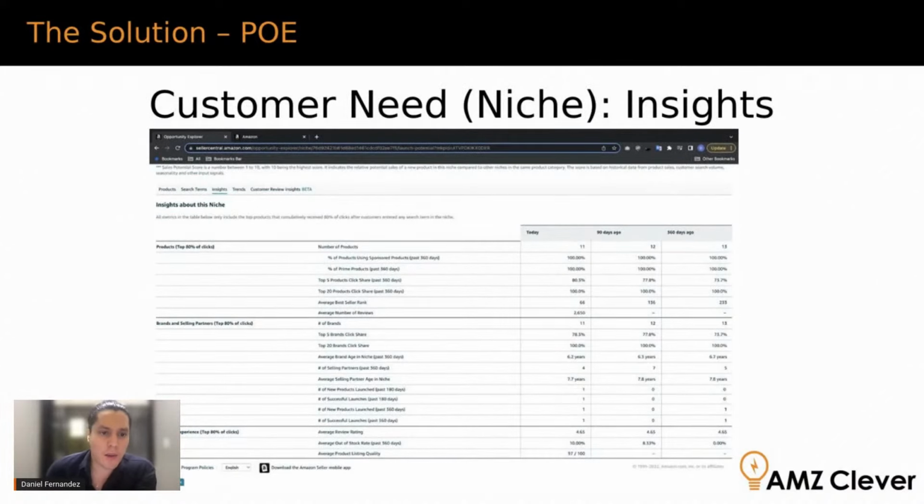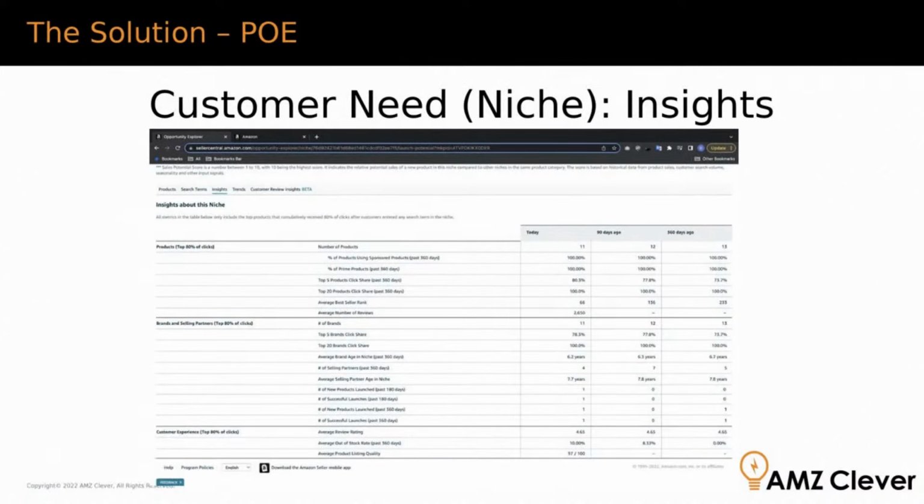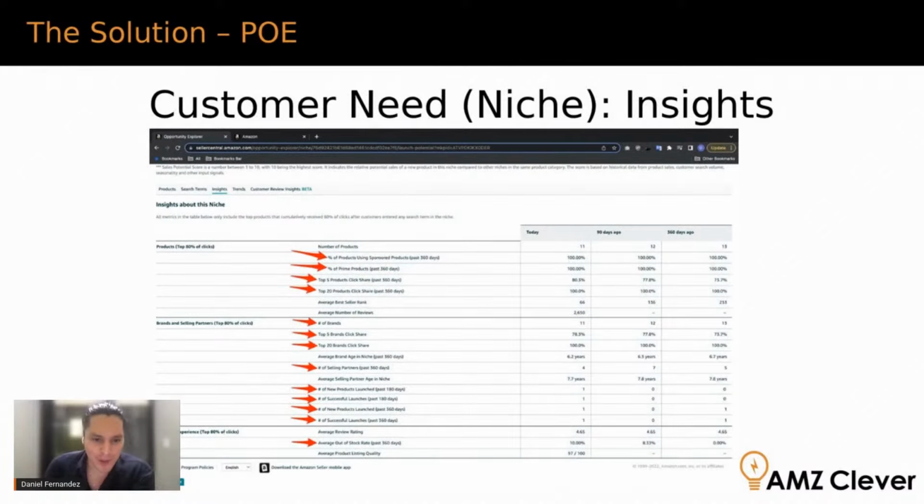All right, next tab is the Insights tab, and here there's a lot of data, and these are the ones that I think are important, which are most of them. And I'll tell you what Amazon is giving us here. They're giving us a snapshot of today, 90 days ago, 360 days ago, and each snapshot has a look back window of, I want to say it varies, 360 days and then 180 days, depending on what data point they have, right? I'm going to talk about a few of these.